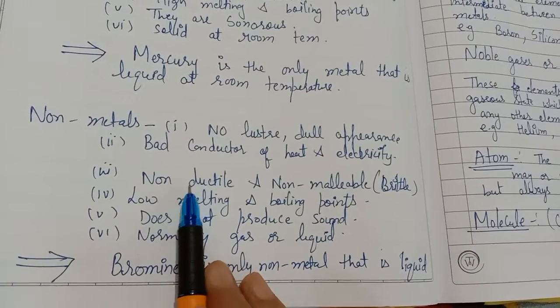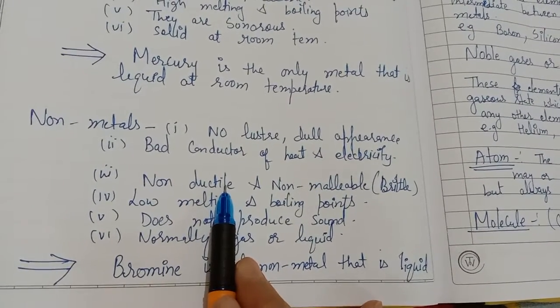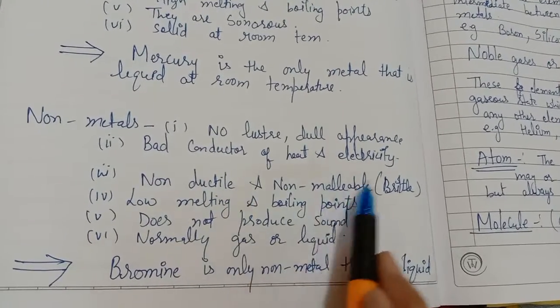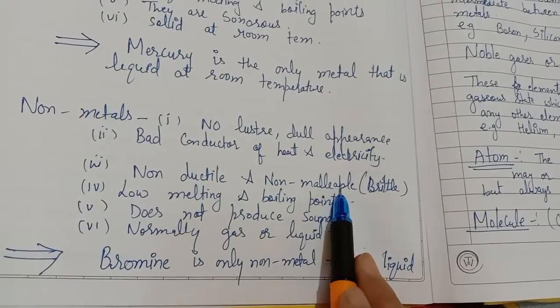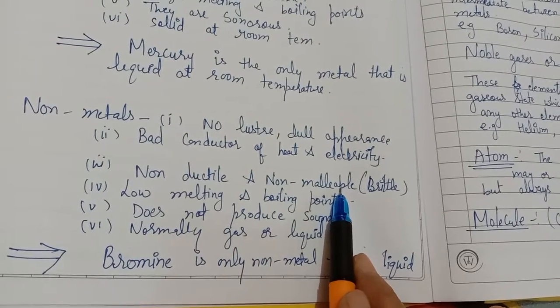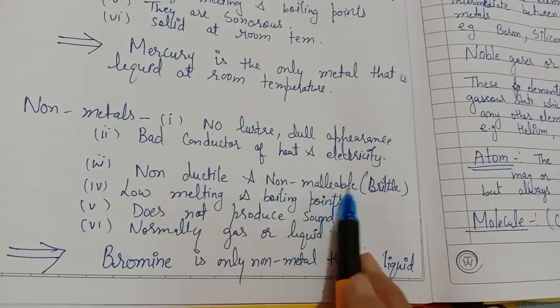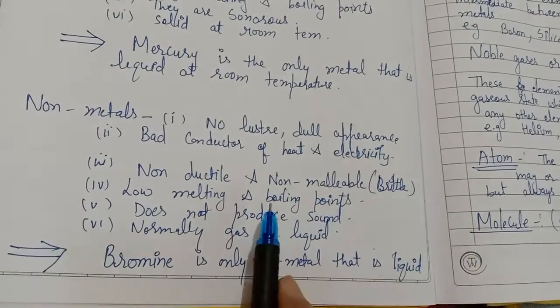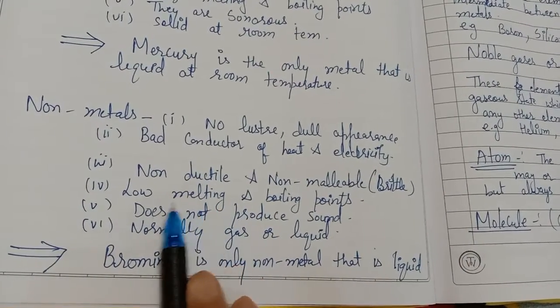They are non-ductile, so we can't draw them into thin wires, and they are non-malleable, so they can't be beaten into thin sheets. They are brittle like glass. They break into pieces when we hit them.